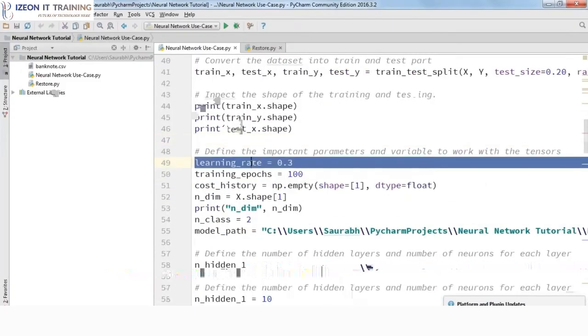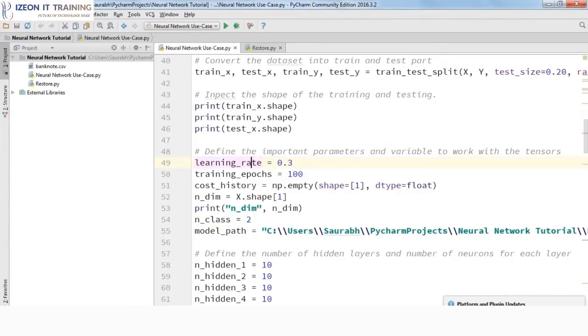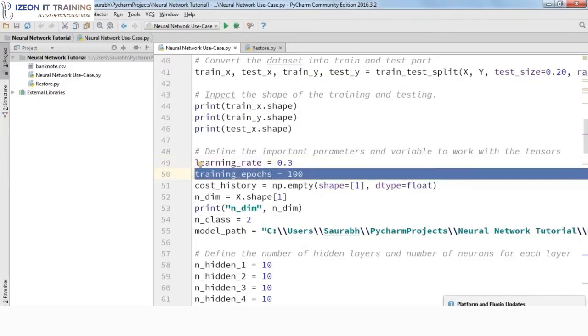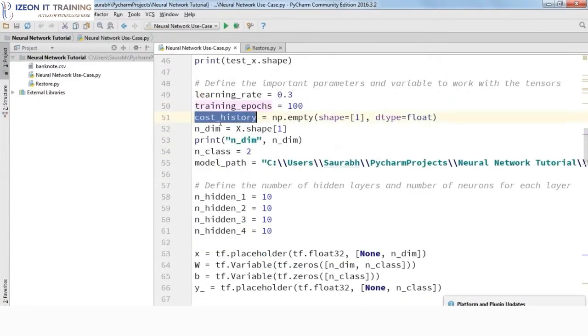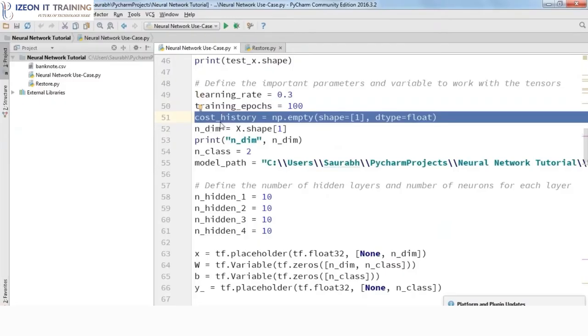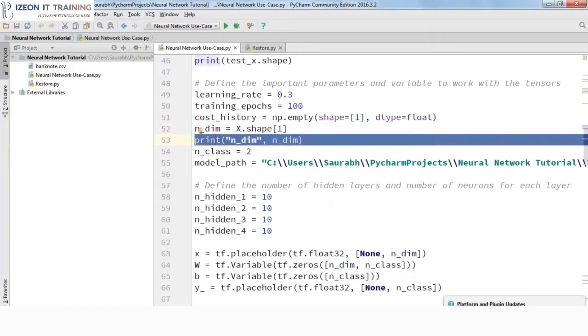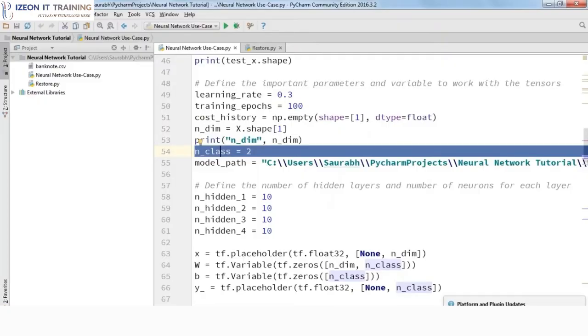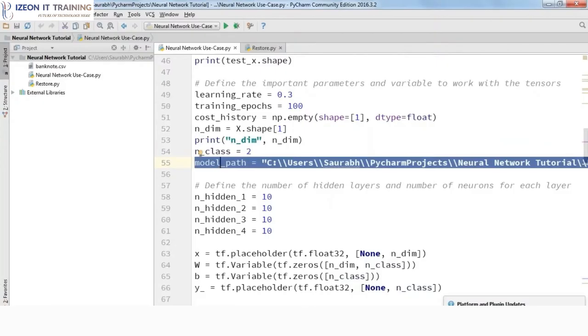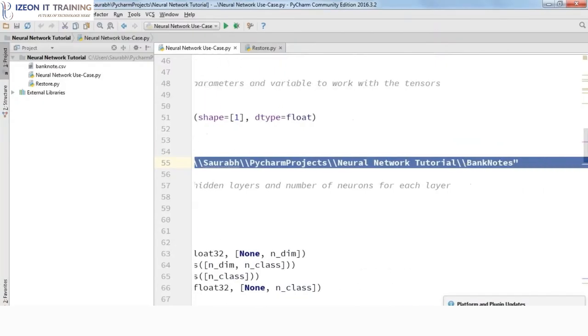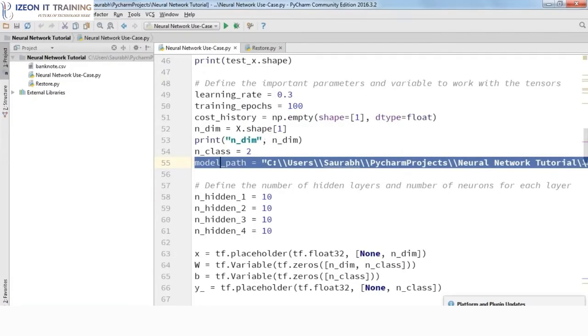Then we have defined learning rate. Learning rate is actually the steps in which the weights will be updated. All right. So that is what learning rate is. Then epochs means iterations. Then we have defined cost history. That will be an empty numpy array, its shape will be 1, and it will include float type objects. Then we have defined n_dim, which is nothing but your x shape of axis 1, which means your columns. Then we'll print that. After that, we have defined the number of classes. There can be only 2 classes, whether the note is fake or real. And this model path I've given in order to save my model. I've just given a path where I need to save it. So I'll just save it here only, in the current working directory.